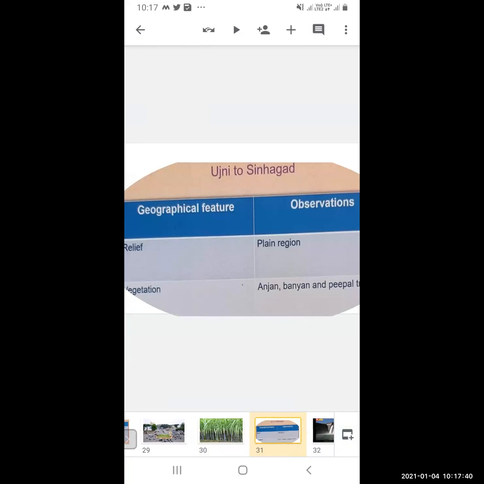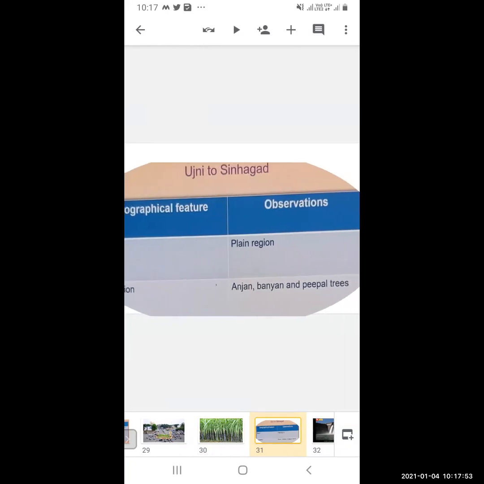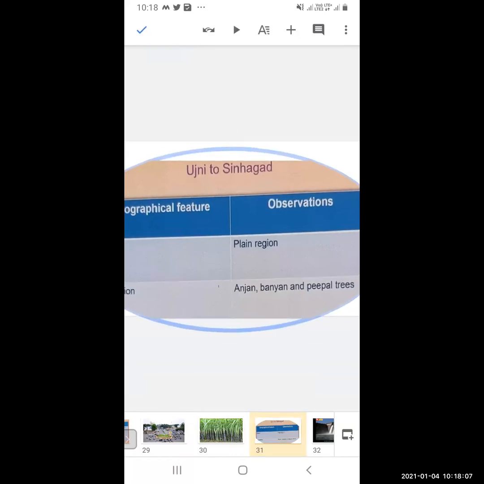Now, as you move further from Ujni to Sinhagad, the relief is a plain region, and the vegetation there includes Anjan, Banyan, and Peepal trees. Anjir is the common name of Anjan, and the Banyan tree you all know, and Peepal trees also you all know.